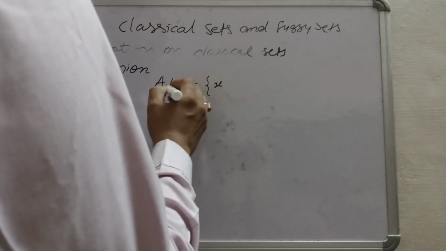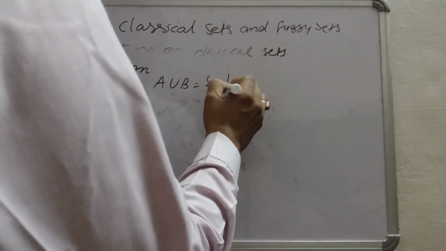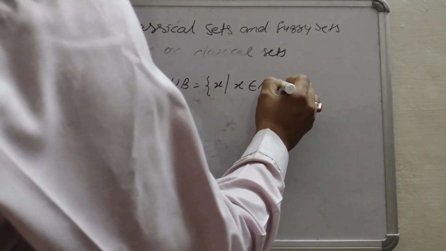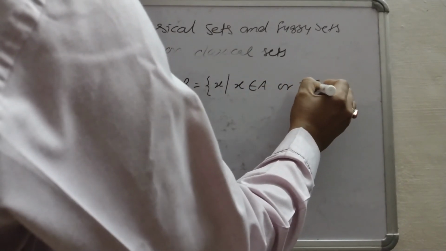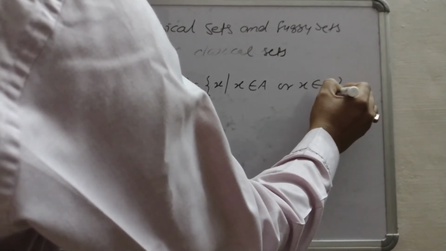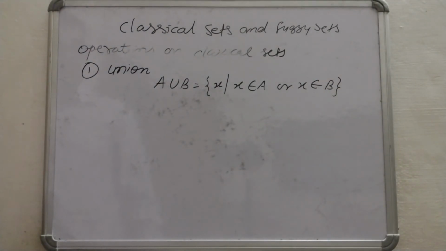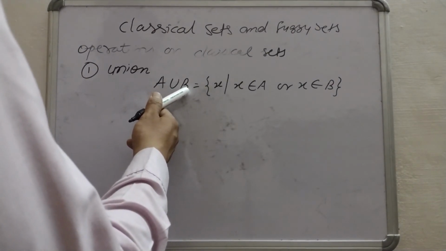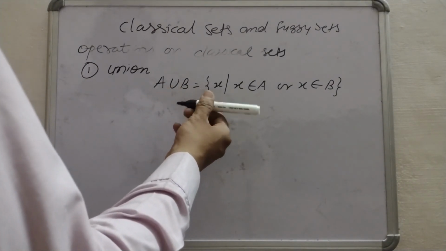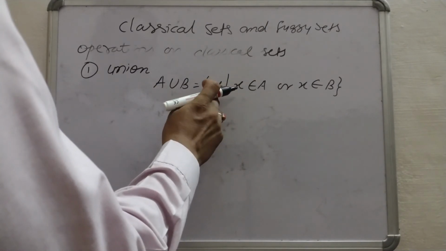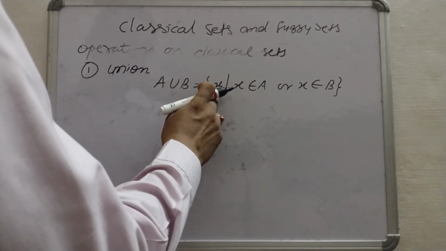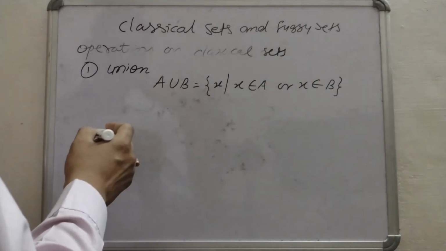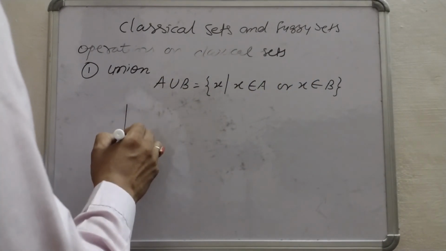A union B equals X, where X belongs to A or X belongs to B. Means whenever we calculate A union B, we consider the elements which belong to A or belong to B. Through a Venn diagram we can understand this.